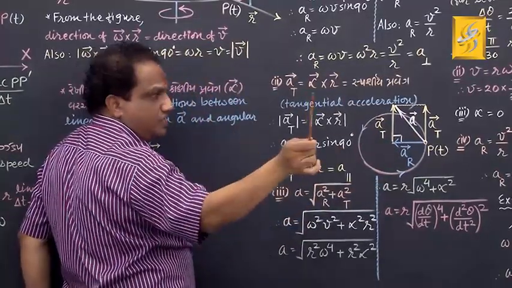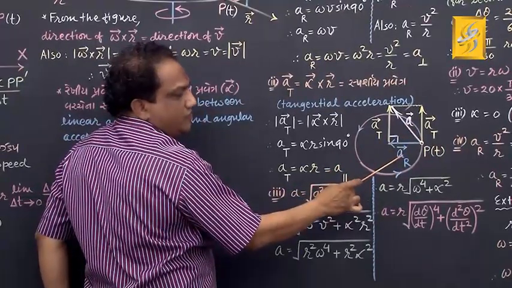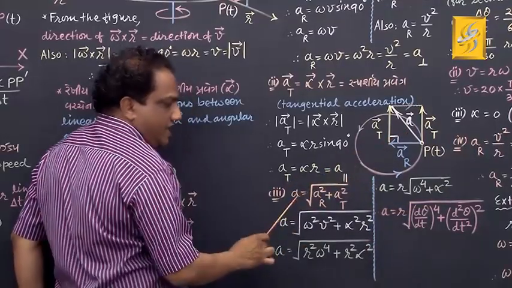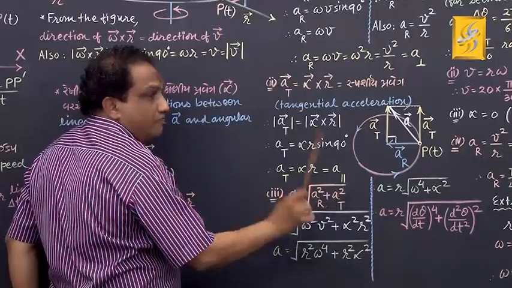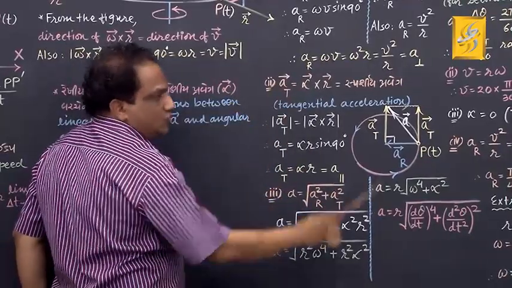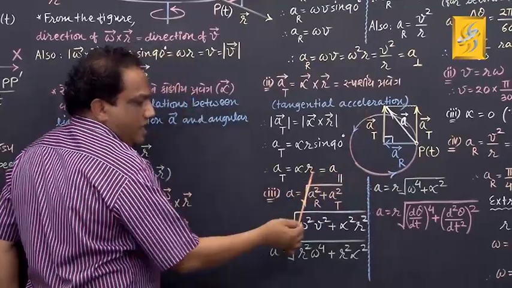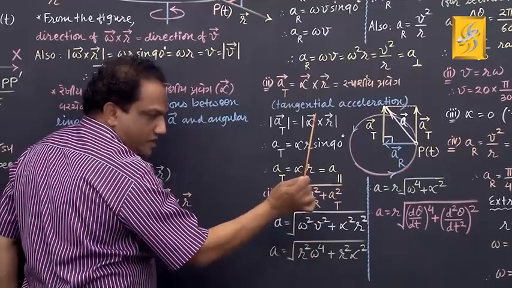According to the Pythagoras theorem, the square of the hypotenuse will be the summation of squares of these two sides. So A equals the square root of the summation of squares of mutually perpendicular sides. So A will be equal to under root of AR square plus AT square.